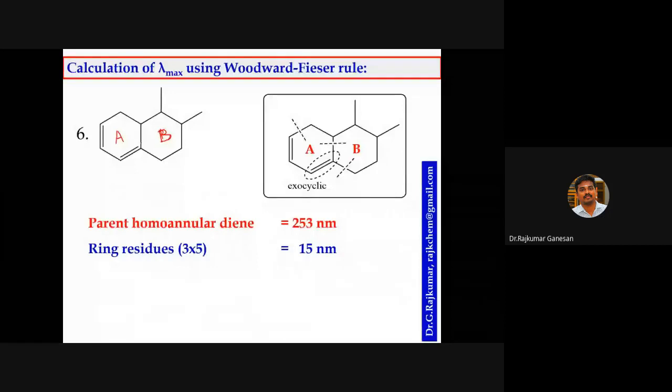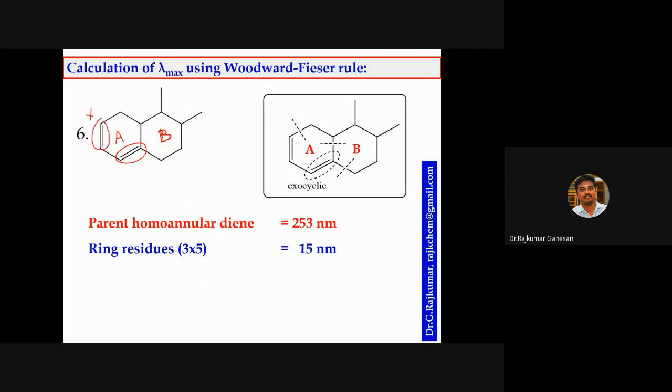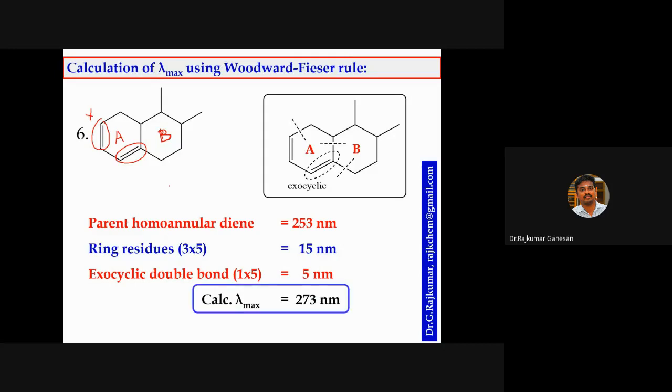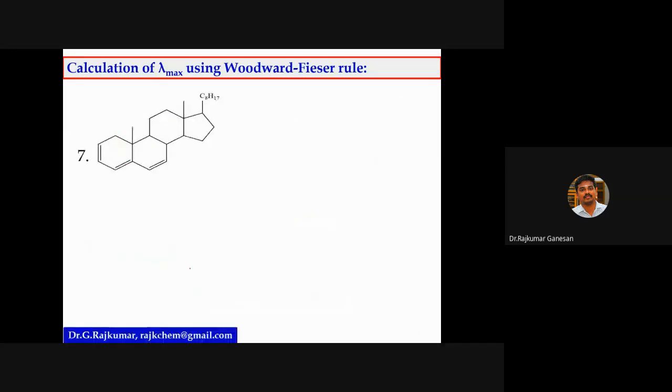Yes, there is one exocyclic double bond. It is not the endocyclic one, because it is not part of ring B, it is projecting outwards. So there is one exocyclic double bond. So the total value is 273 nanometer. Okay, and look at this.